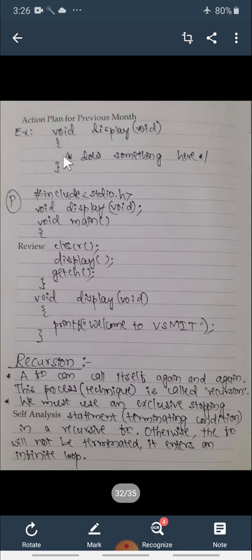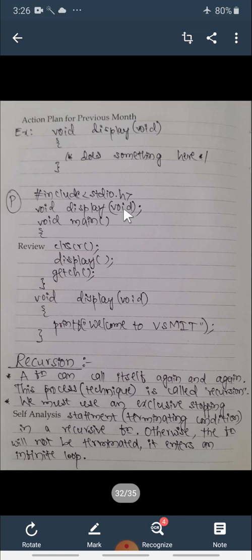See here, one program is there: #include <stdio.h>, void display(void); This is a function declaration or function prototype. So here we are declaring this function display with return type void and with arguments void.